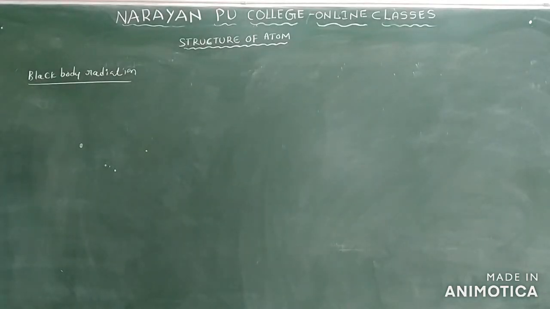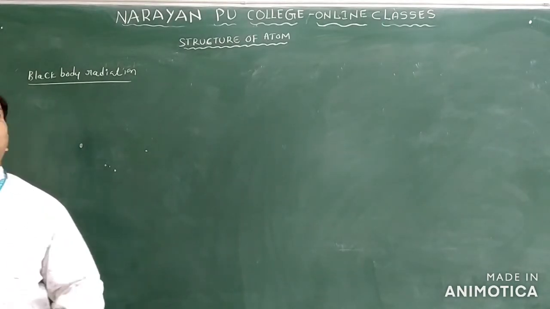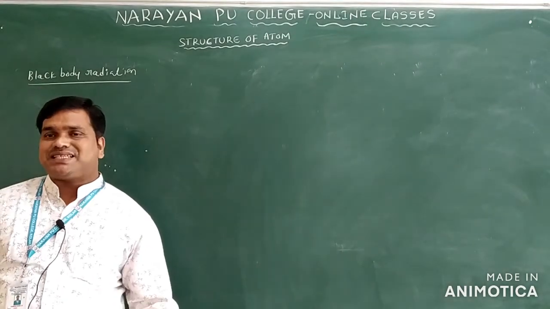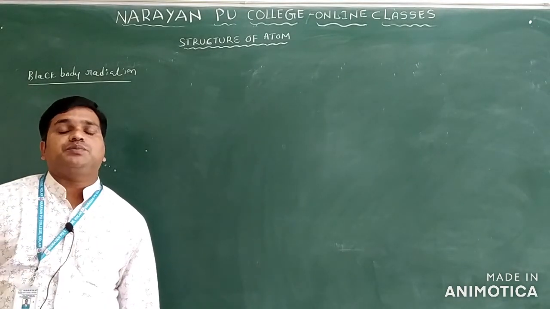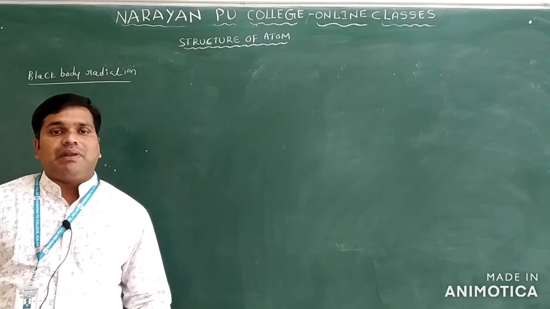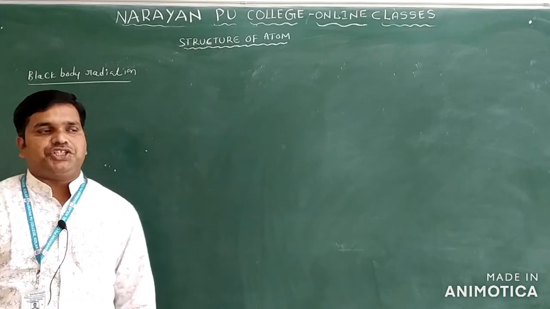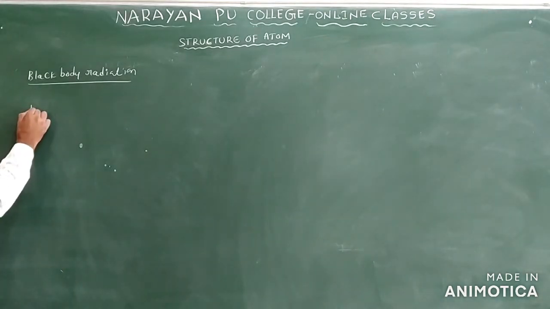The next concept we have is black body radiation only. Before black body radiation we have to know what a black body is. An ideal object which emits and absorbs all types of frequencies is called a black body. The radiation emitted by a black body is called black body radiation only.